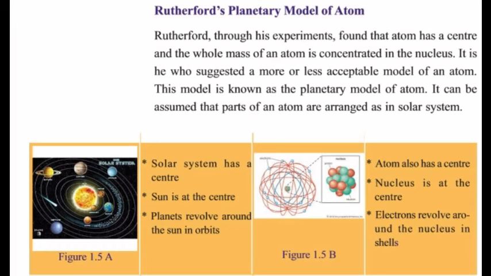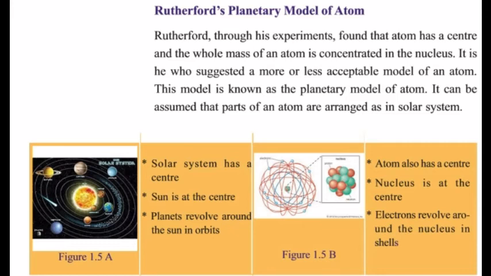That is, the whole mass and positive charge of an atom is assumed to be concentrated in a small volume known as the nucleus of the atom. And the negatively charged electrons are revolving around the nucleus as the planets revolve around the sun. This is known as the Rutherford atomic structure.